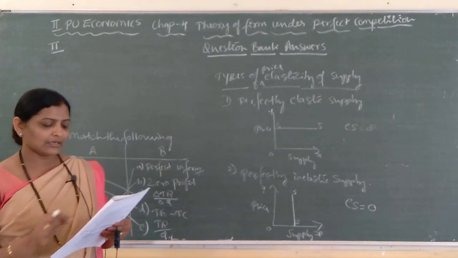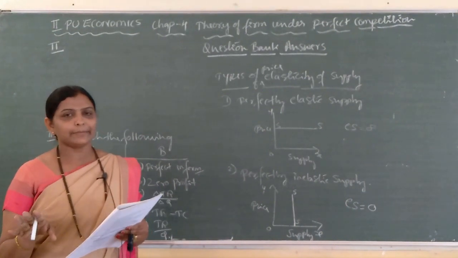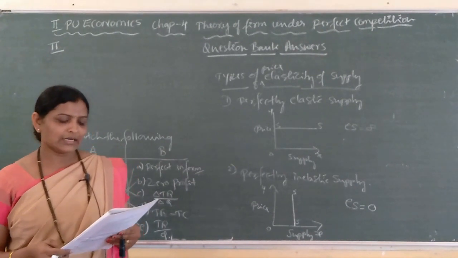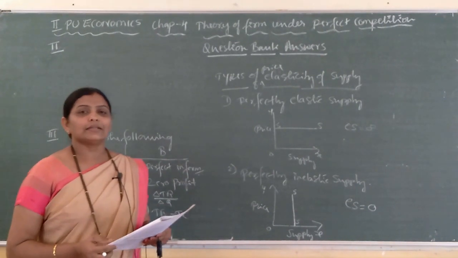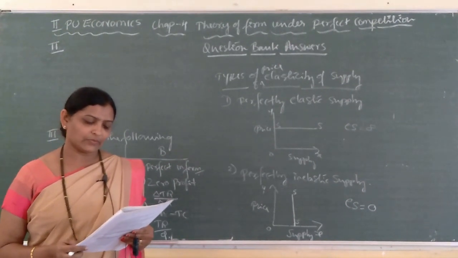So, which is the right answer? The revenue per unit of output of a firm is nothing but AR. C is the right answer. Next, second main, fill in the blank. Each question carries 1 mark.